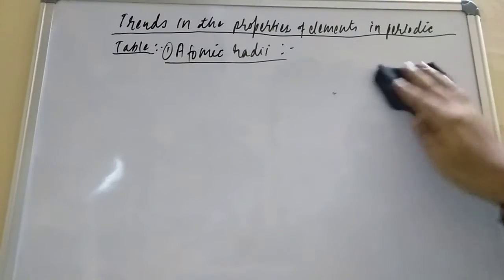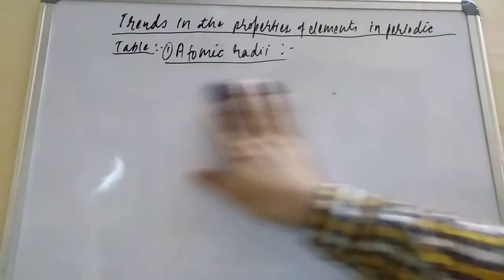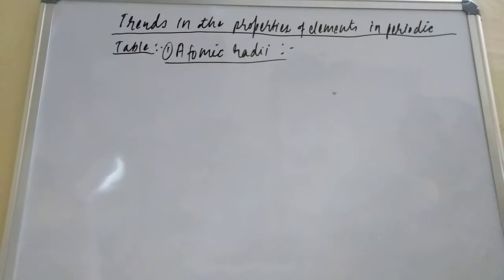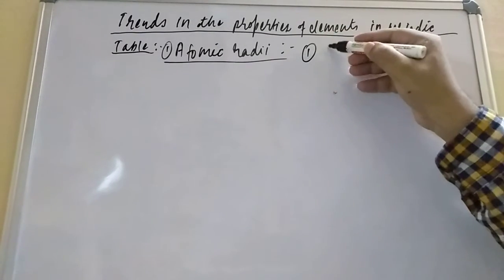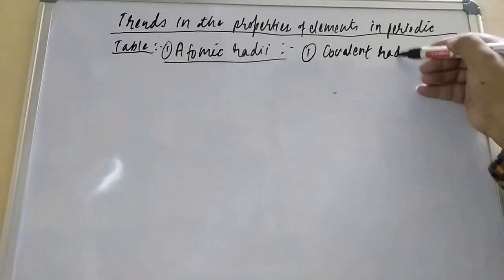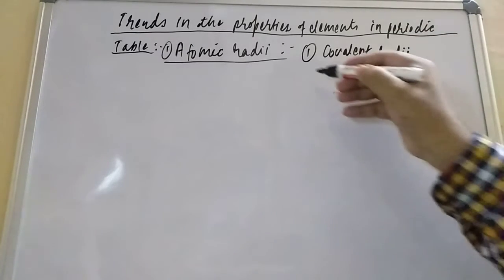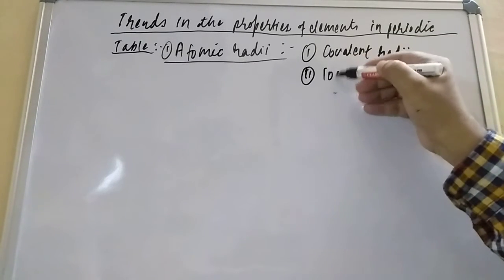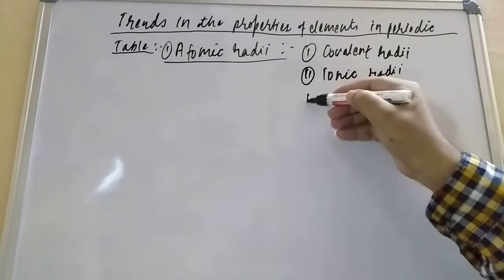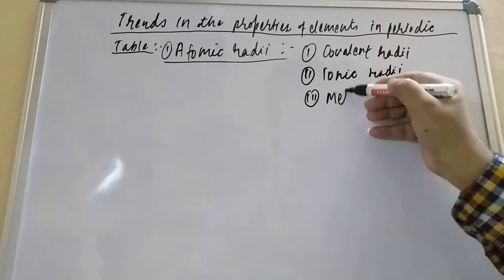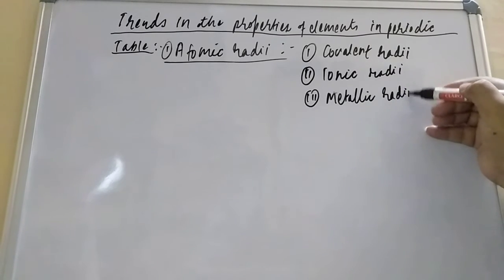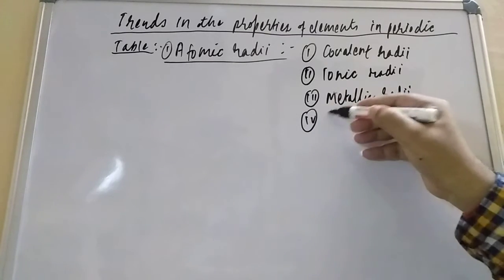So atomic radii is classified into four types. The first one is covalent radii. The second one is ionic radii. The third one is metallic radii. And what would be the next, student? That is van der Waals radii.